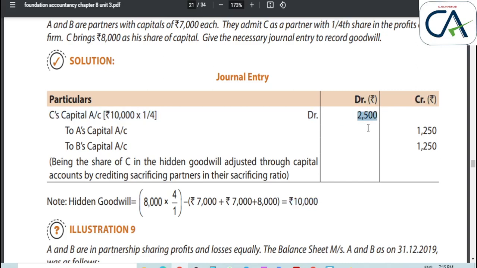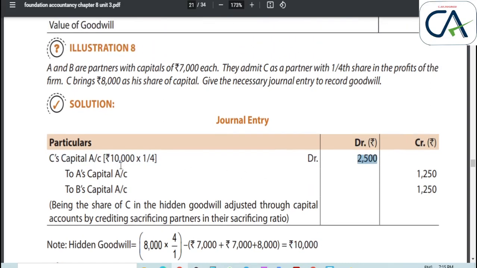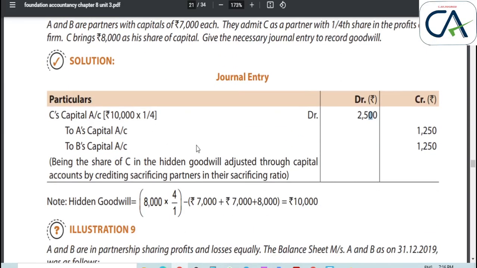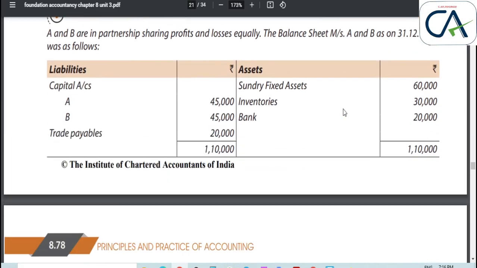He brought 2,500 as compensation for his goodwill to A and B. So he is compensating A and B. C's goodwill is 2,500. A and B share it equally, so 1,250 each.